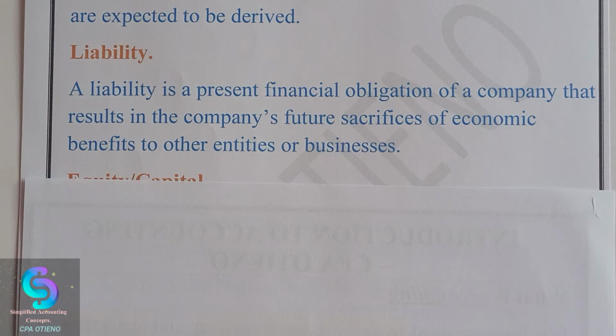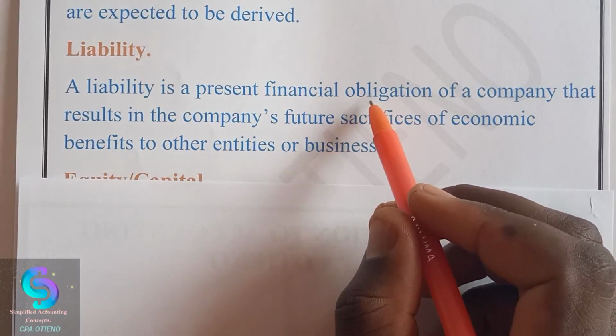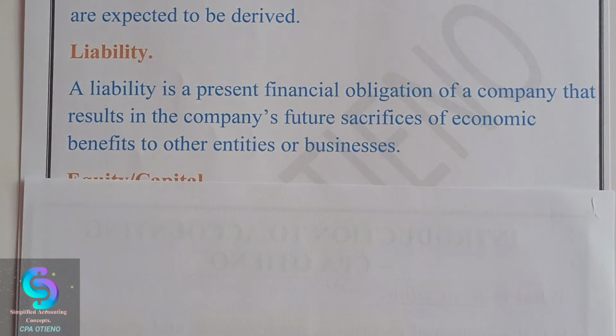In short, the most important bit is the present financial obligation. Like you have a debt, you have an obligation to settle. That is the liability that we are talking about.